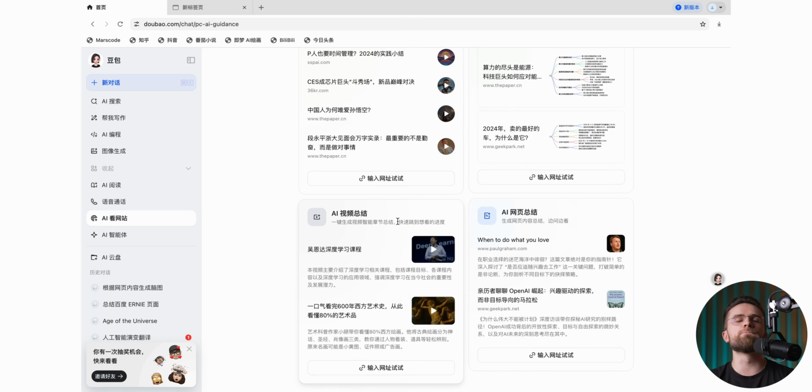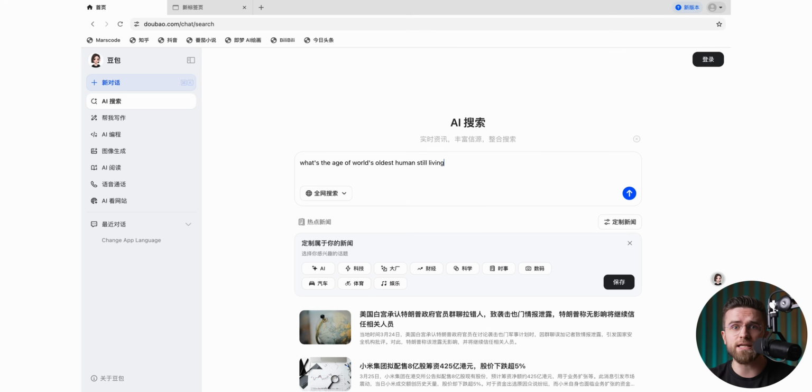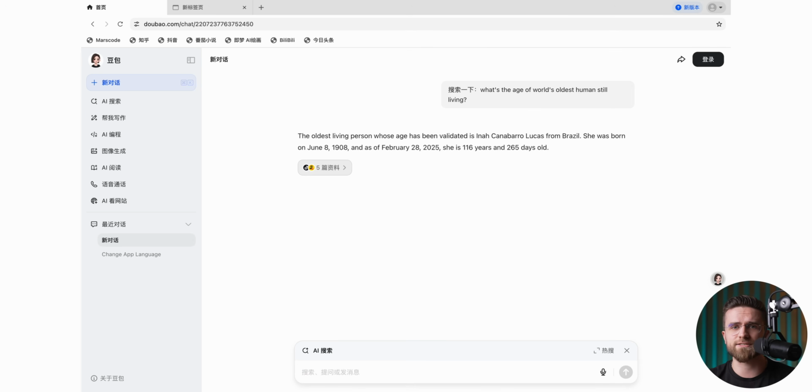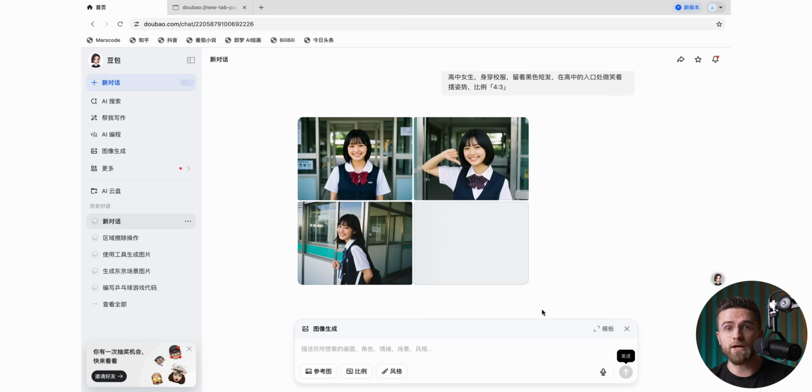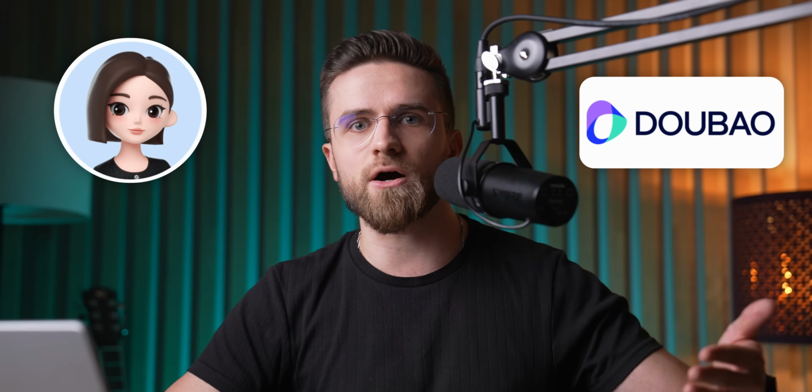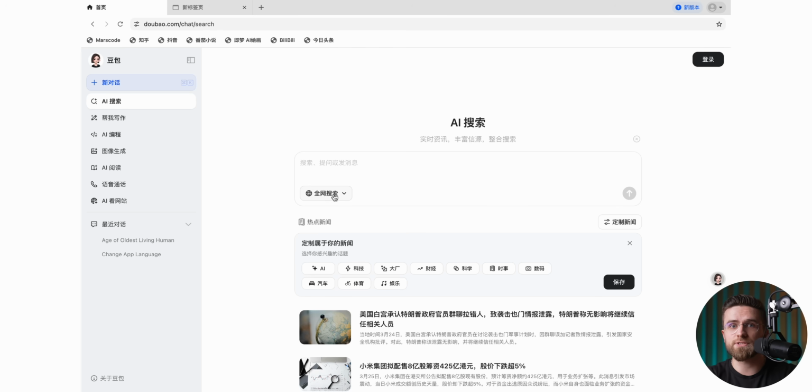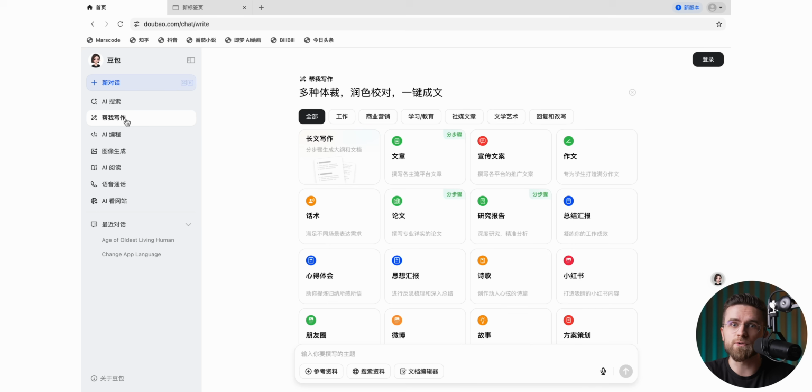Overall, I am blown away by how much they managed to fit into this single app, and it's free. There's basically everything you'd need for day-to-day AI tasks, and it does those tasks fairly well. All you have to do is download Doubao from its official site, install it, and you're set. That said, since it's all in Chinese, be prepared to stumble through a few menus or rely on Google Translate unless you're comfortable with the language.